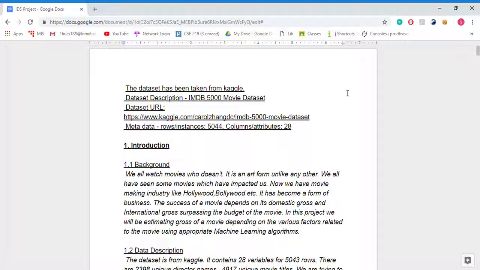Hello, this presentation features a project done on the IMDb 5000 movies dataset under NLIT Institute's IDS course. This dataset has been taken from Kaggle. The dataset URL has been shown here as you can see. The metadata contains 5044 instances and 20 attributes.